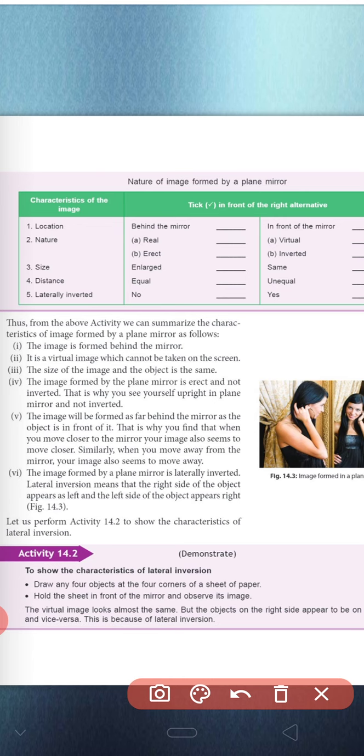Now hold the sheet in front of the mirror and observe its image. The object you draw on the right side will appear on the left side, and what you draw on the left side will appear on the right side. This phenomenon shows lateral inversion. This activity can also be performed by you at home.